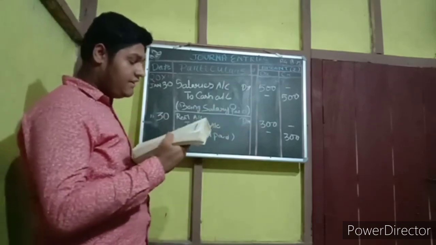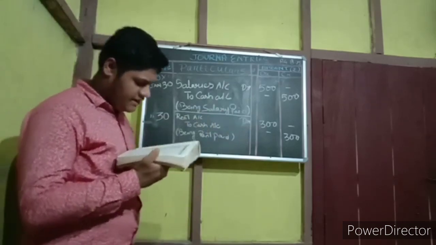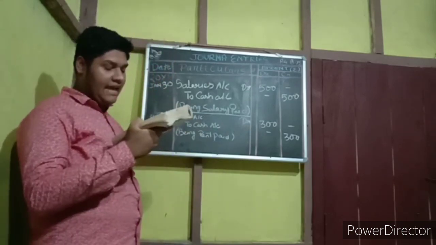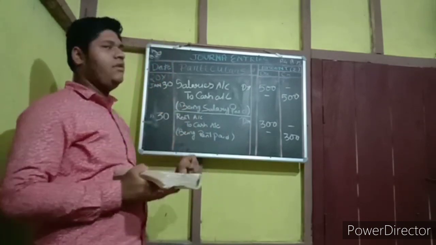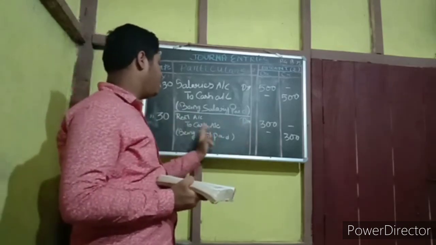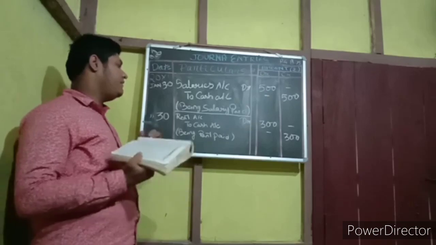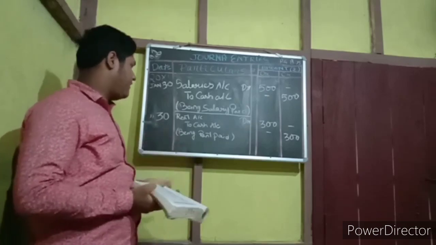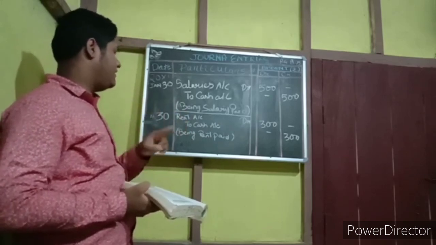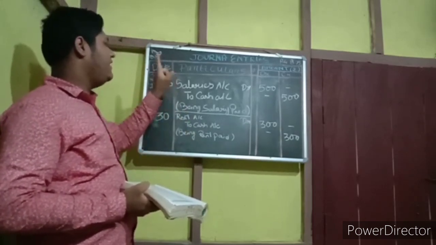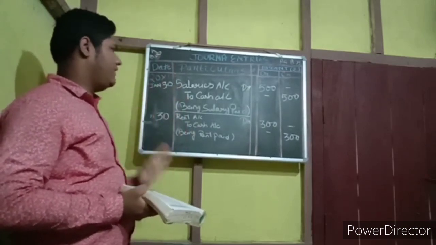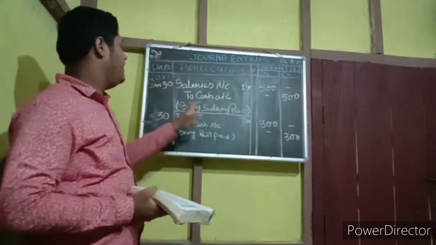The next one is the same, only the term changes. It says paid rent to landlady. Here also they mention the name of a landlady. So no need to mention the name, you just write rent account debit to cash account. Whenever we pay something in terms of expenses, the name of that expense will be at the top. In terms of purchase, the purchase will be on debit. Salary will be on debit. Rent will be on debit. Because all expenses we have to write on the debit side.